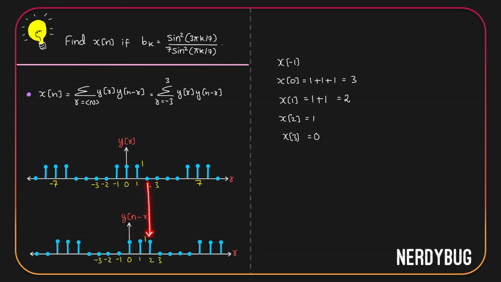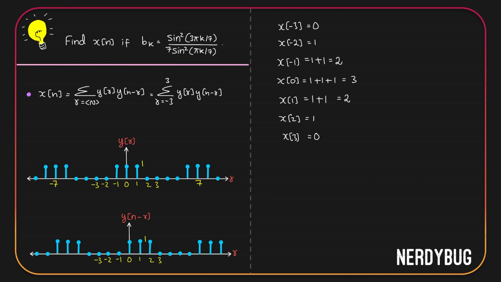At 2, 1 gets multiplied by 0. So we get 1 plus 1, that is equal to 2. For x of minus 2, you have to shift it 1 unit towards right again. And due to symmetry, you're going to get exactly what you got for x of 2. This is going to be equal to 1. Similarly, x of minus 3 is going to be equal to 0.